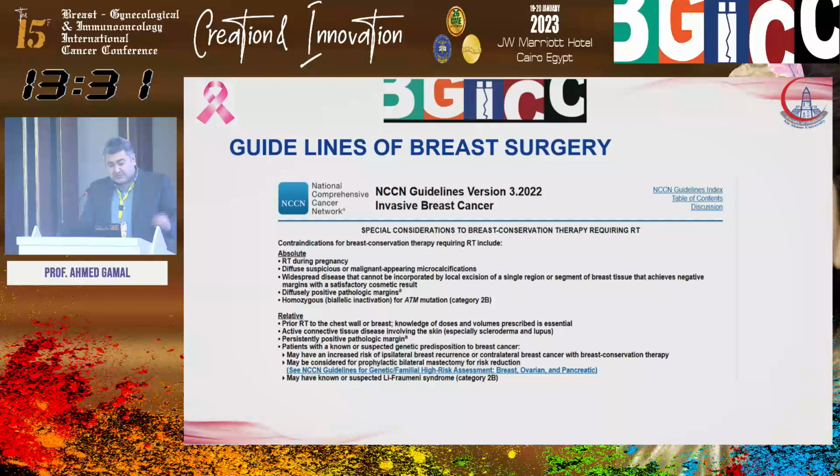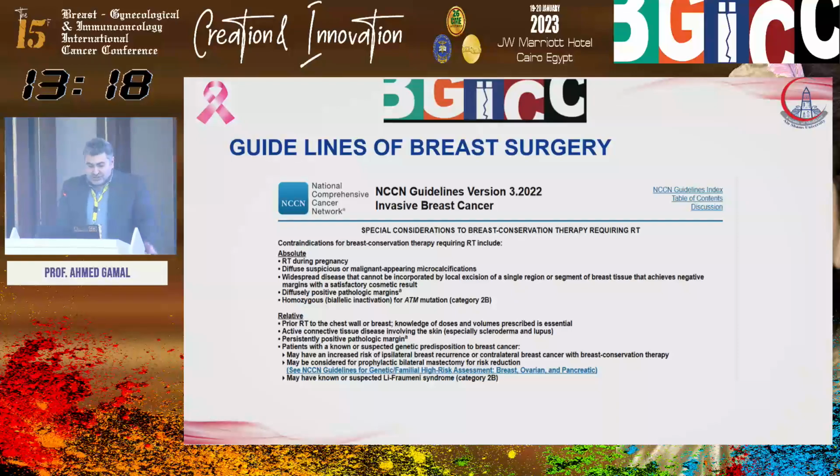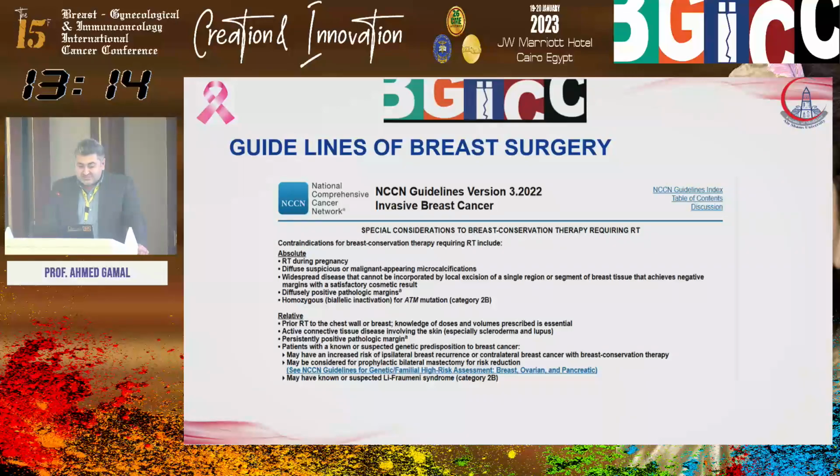Here just to remind that multicentricity and multifocality is not a contraindication for conservative breast surgery. The absolute contraindications are radiotherapy during pregnancy, diffuse suspicious or malignant-appearing microcalcification, and widespread disease that cannot be incorporated by local excision. So multicentricity and multifocality, if I excise completely, is not a contraindication for breast conservation.